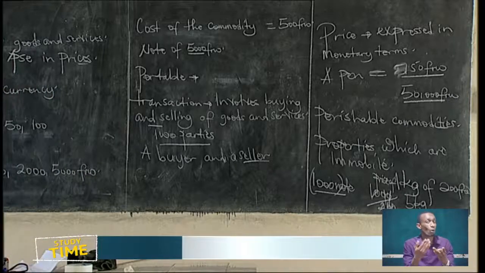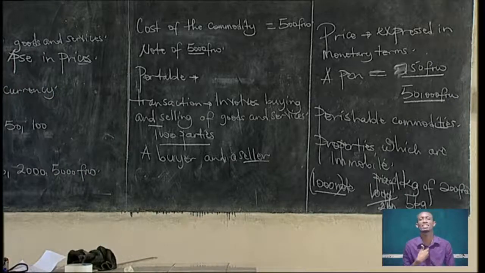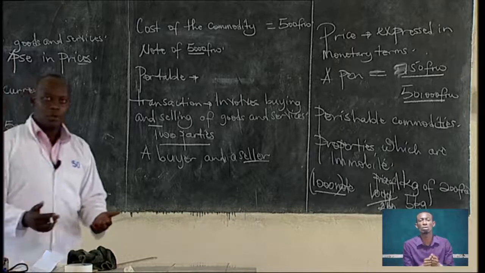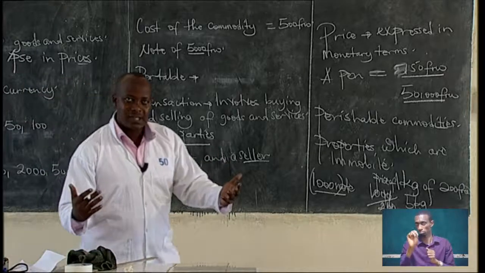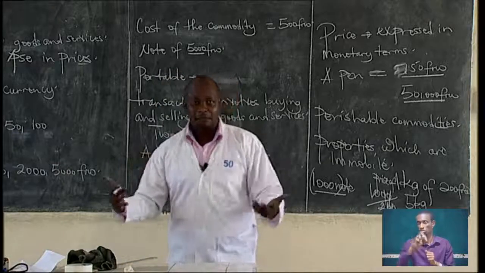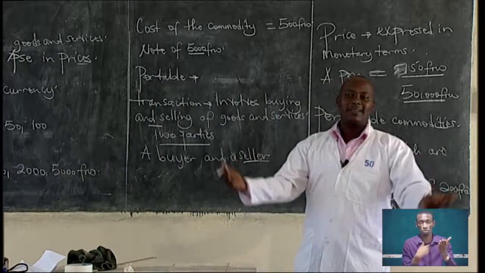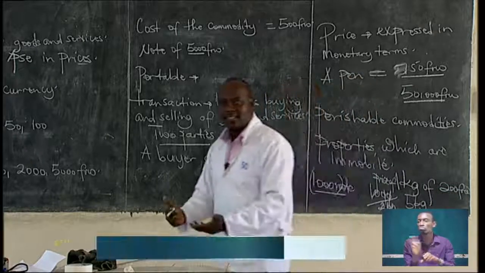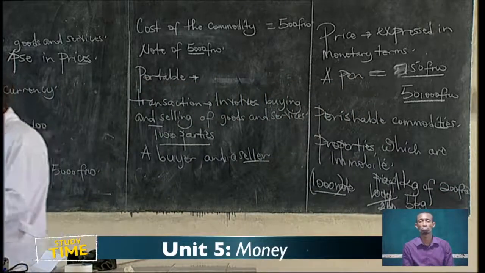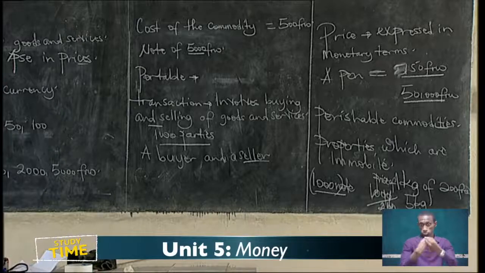The last function of money is that it makes possible the price mechanism. You learned about price mechanism, a system where resource allocation is determined by forces of demand and supply. And since price is expressed in monetary terms, money facilitates the operation of price mechanism.